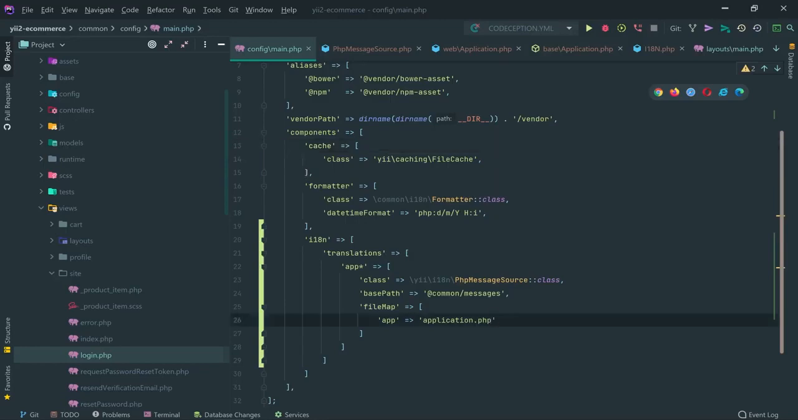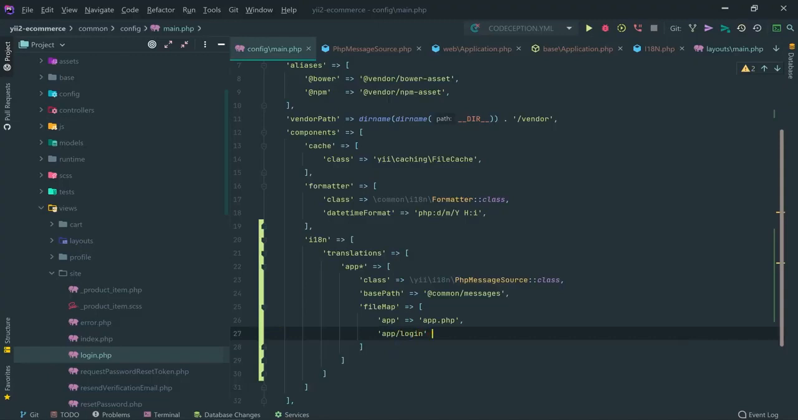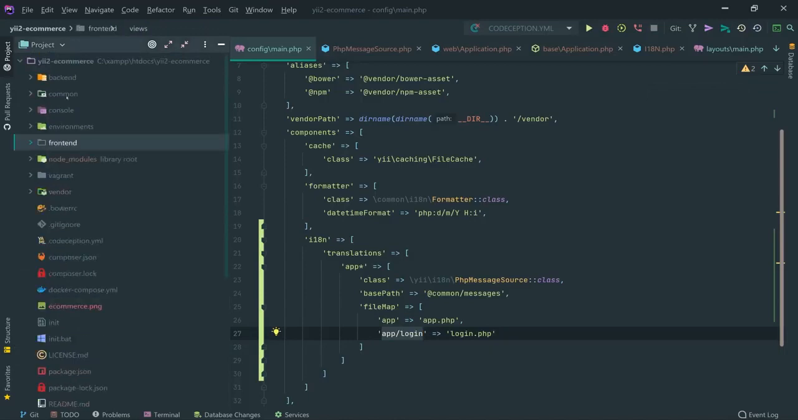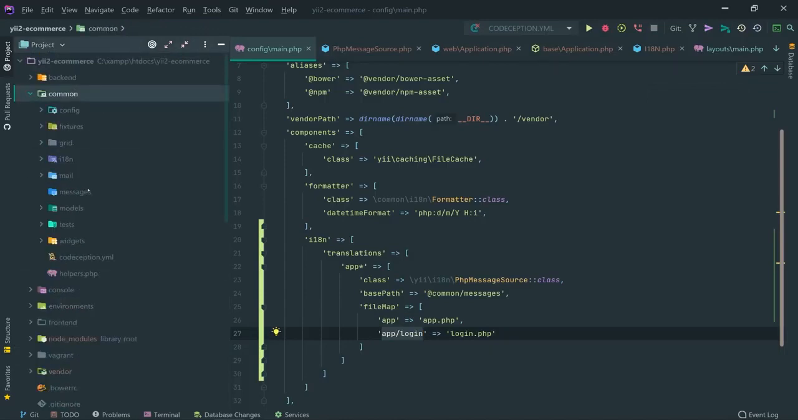And I can specify right here for app, the category, the file name should be app.php, but for app/login, the category can be login.php. And why should I do that? So without doing this thing actually, it will look up for files. Let me show this to you in the common messages.